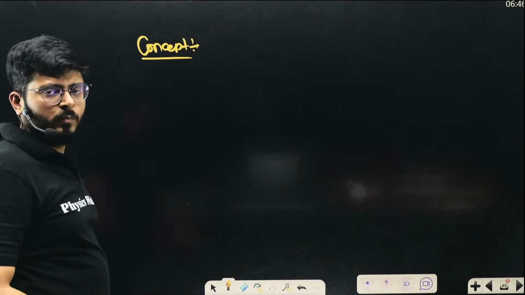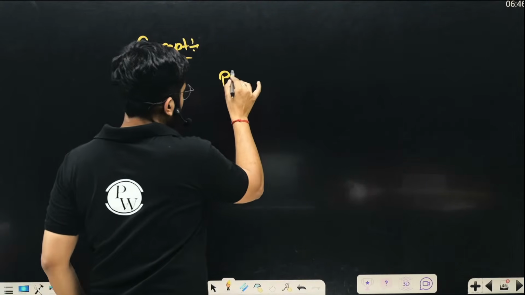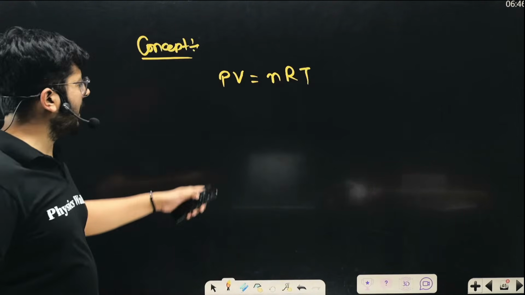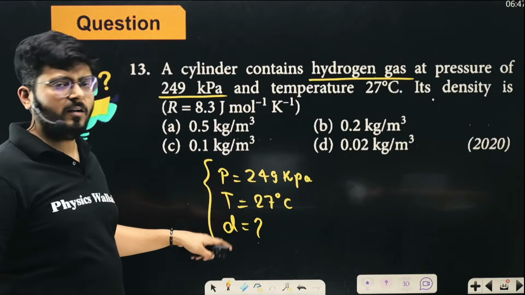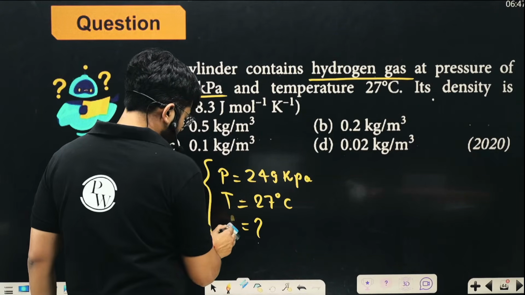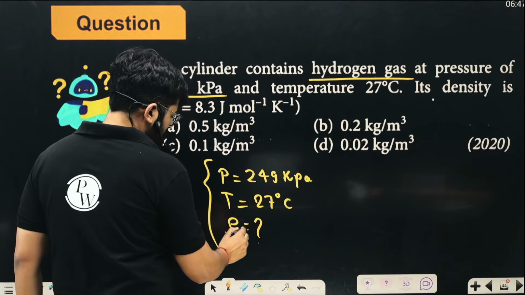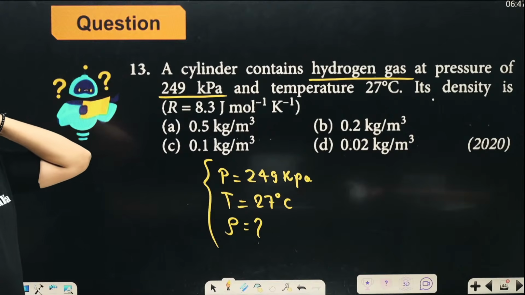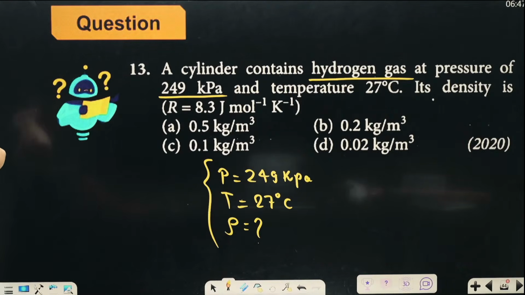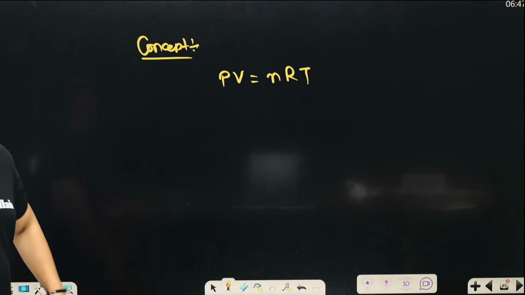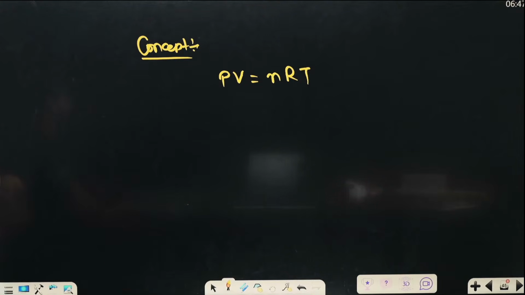Now, my dear kids, we know that PV equals nRT. Here we are interested in pressure, temperature, and density. Density can be written as D, or also as rho, whatever you like. These are the values you have to talk about. This relation is something we know from the very beginning for any ideal gas.